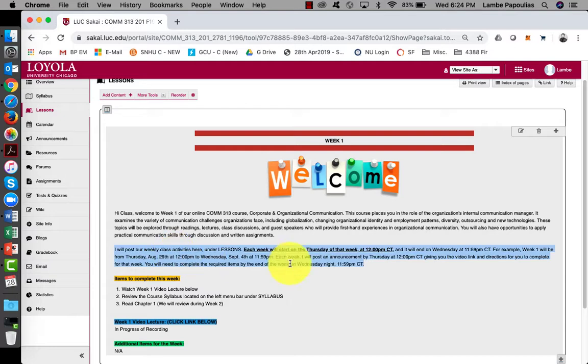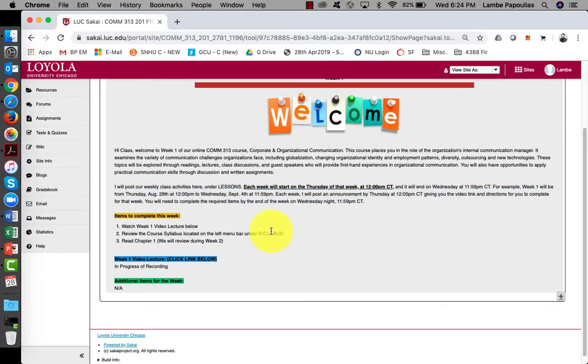Here I have a reminder that each week on Thursday at 12 o'clock p.m. Central Time, your content will be posted. Now I've made it pretty simple. Each week we'll have 3 items. You will have the yellow bar here, a blue bar, and a green bar. The yellow bar are items and tasks you need to complete this week. So here it's going to say watch week 1 video lecture below, which is going to be right here,